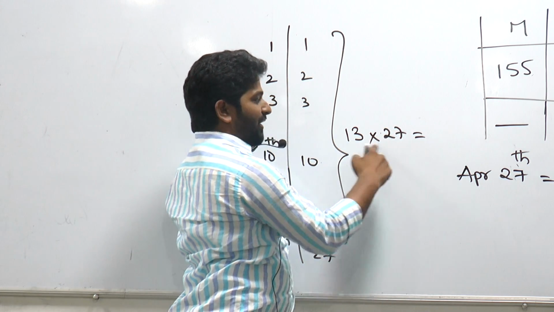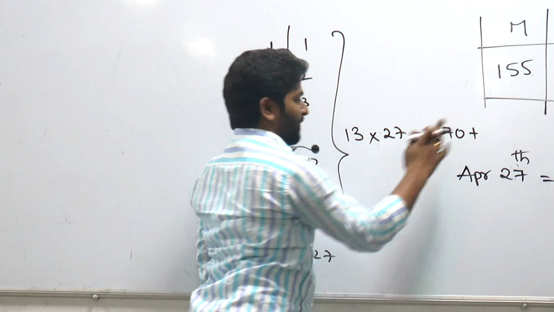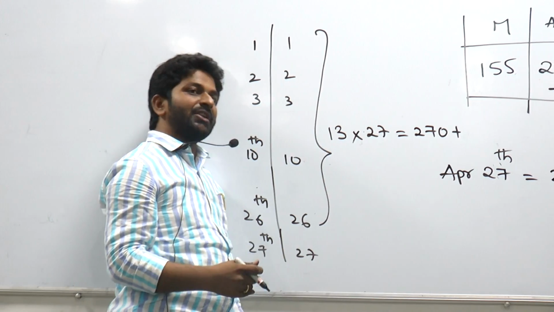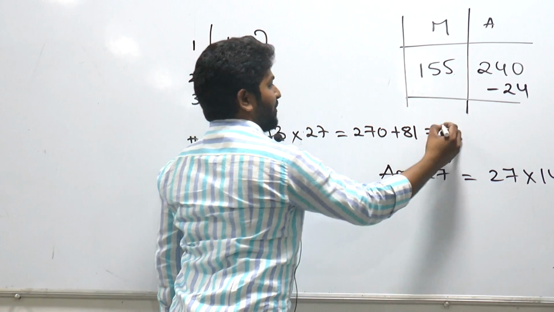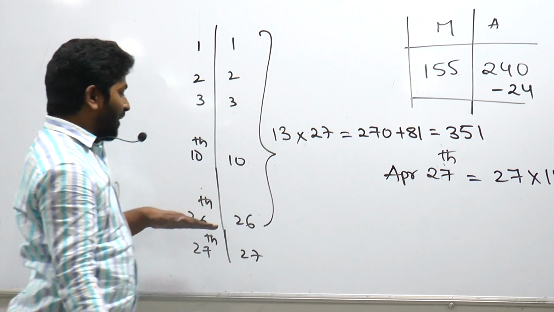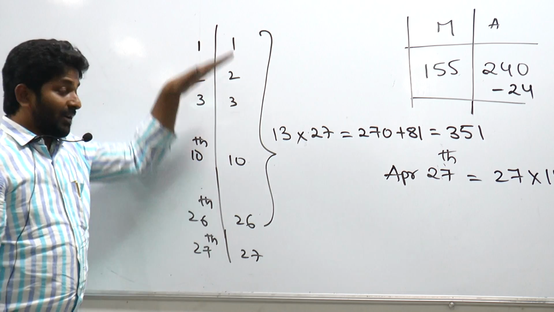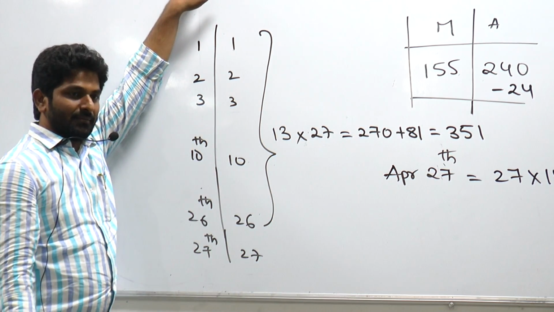Let me calculate this. How much is this? 27 10 times is 270 plus 27 3 times, which is 81. In the sense, 351. So till April 26th, you need to have 351 mangoes over there.